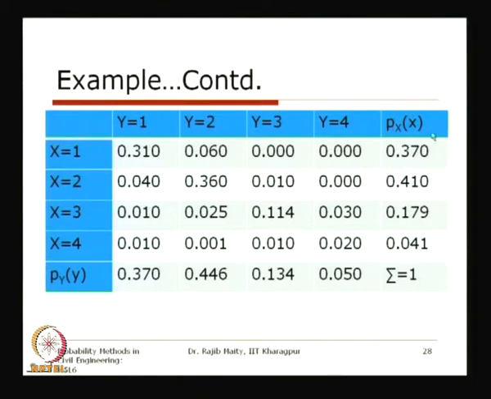This is the marginal distribution of x, which is the summation of each column, and this is the marginal distribution of y, which is the summation of each row. We discussed this in the earlier problems also. Now, the problem we are taking is: what is the conditional mean of x given y equals 1?